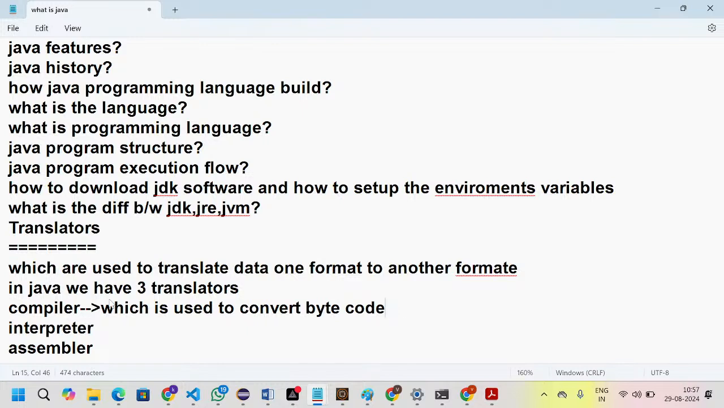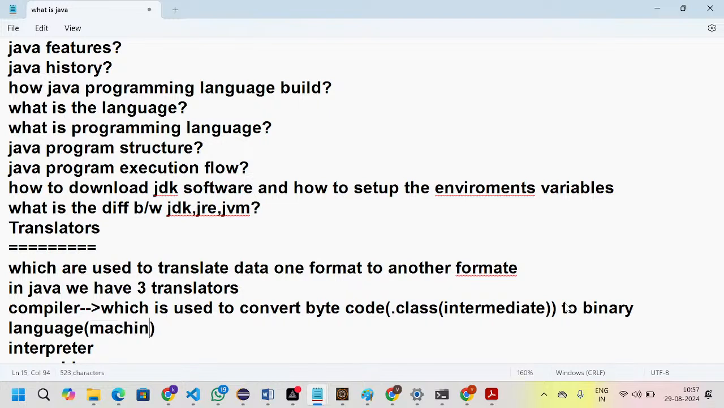What does byte code mean? Again, we have the dot class files; we can say intermediate code. This code will be converted to binary language. Binary language, we can say machine language.